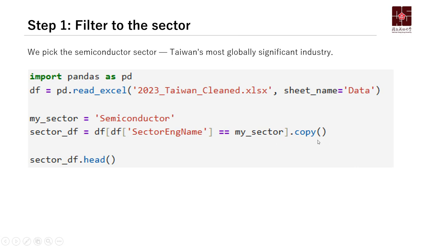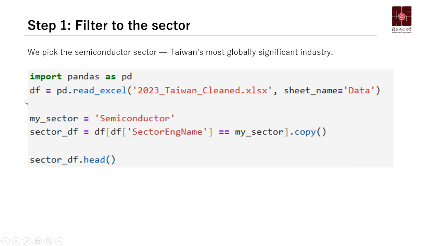Why do we need to copy? That is because here is a data frame. If you just check this data frame whose name is equal to my sector, that just depends on this data frame, and later maybe you cannot conduct any further action. But if you copy it to store another data frame, we can give it a new name, sector df. So what is the difference between these two?